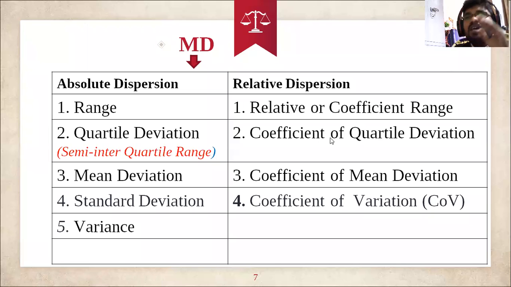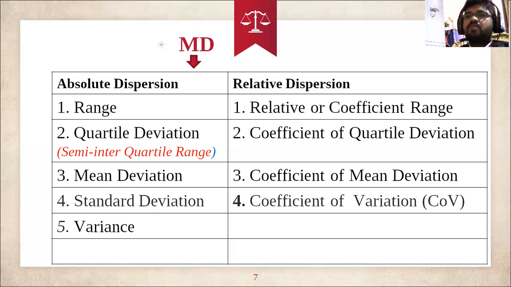But if you want to know the percentage, that is, when you come to the relative dispersion, then 1000 minus 700 divided by 1000 plus 700, which is 1700. So how much percentage do we get? 300 by 1700 is 0.176. So 0.176 is nothing but 17.6% variation.